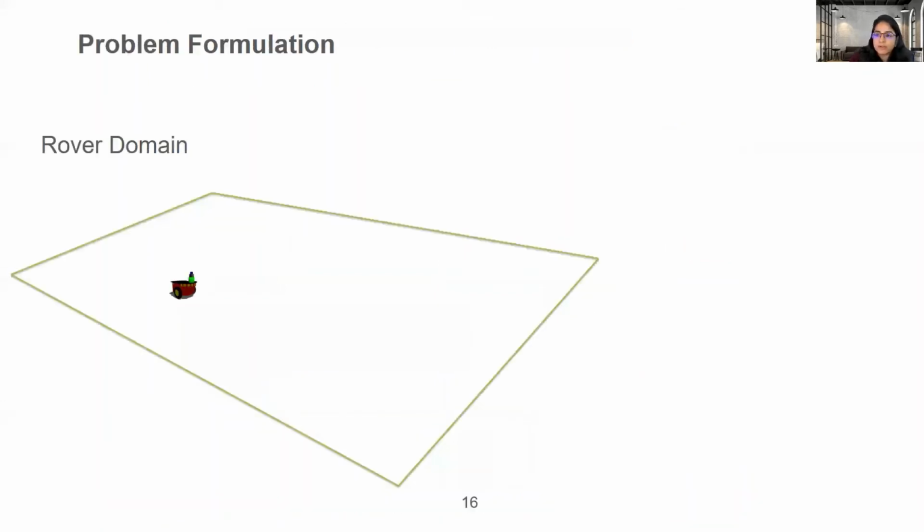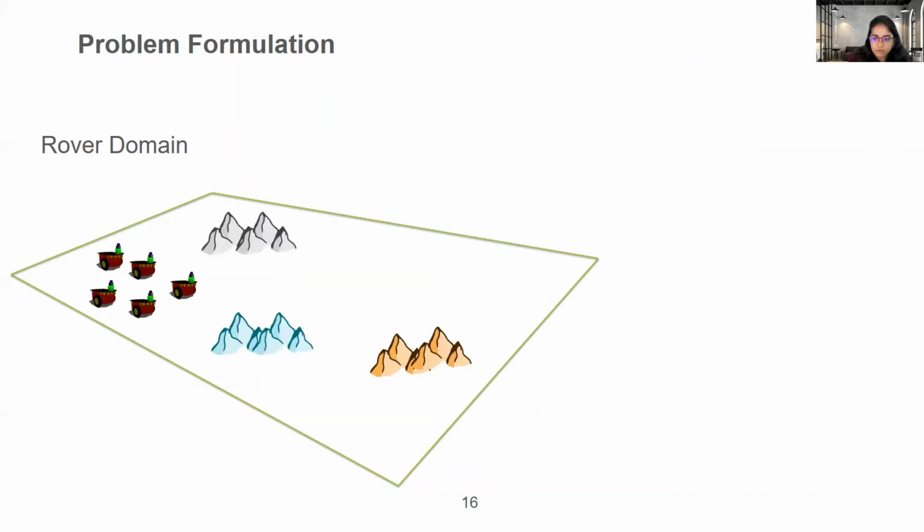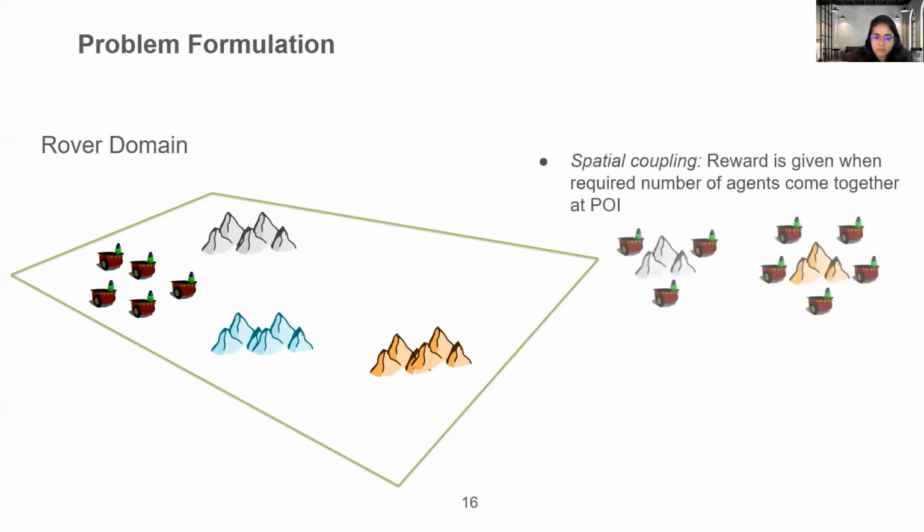So now, after a motivating example of soccer, we move to a more general framework of a multi-agent coordination task for experimental purposes and problem setup. Now, this environment is motivated by a space exploration task. Here we have multiple agents and a bunch of points of interest denoted by these rocks. The goal of the agents is to maximally explore, basically visit the maximum number of points of interest and collect rock samples. Here we have a bunch of constraints.